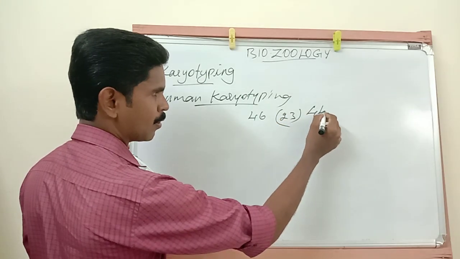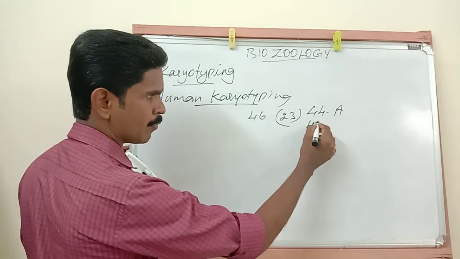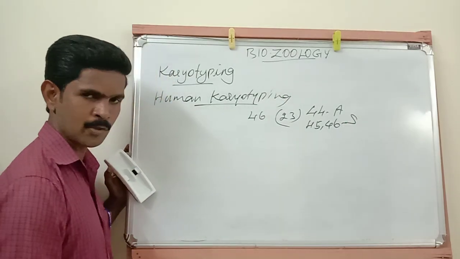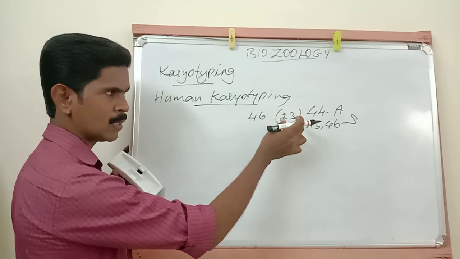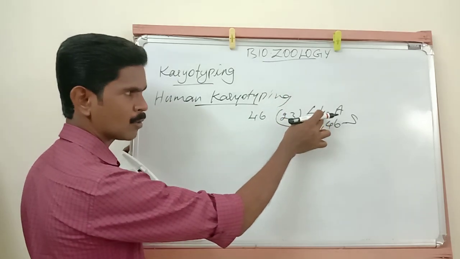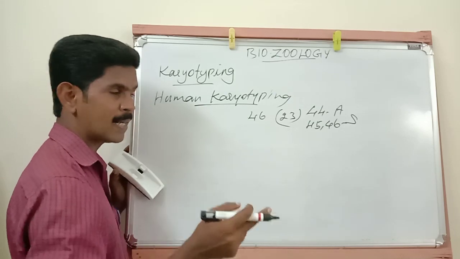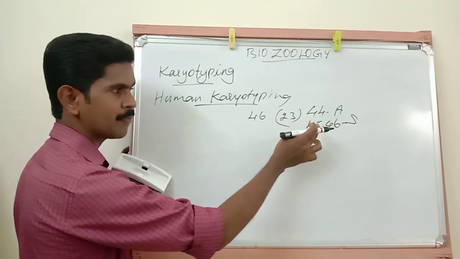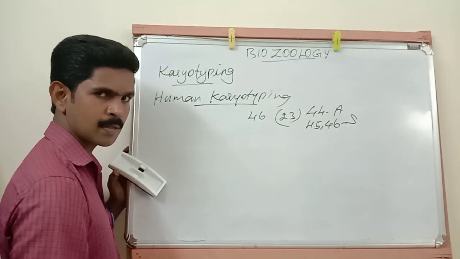The first 44 chromosomes, that means the first 22 pairs of chromosomes, are called autosomes, and the last pair, the 45th and 46th chromosomes, are called sex chromosomes.